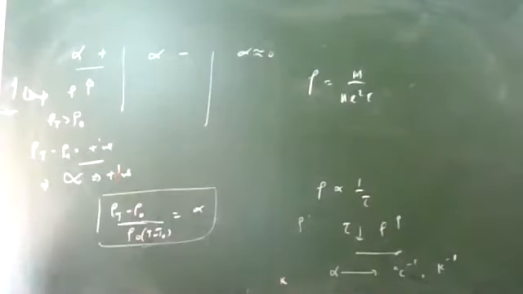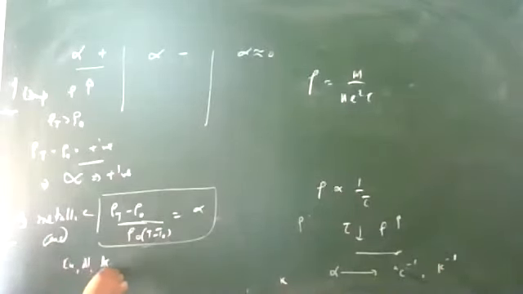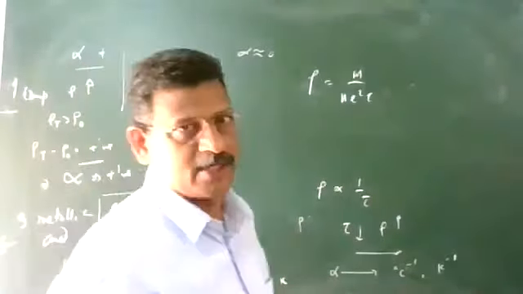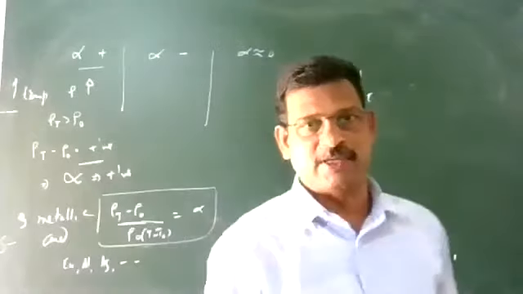Examples of these materials are metallic conductors, such as copper, aluminum, etc. They possess a positive value of alpha, meaning their resistivity increases with temperature.